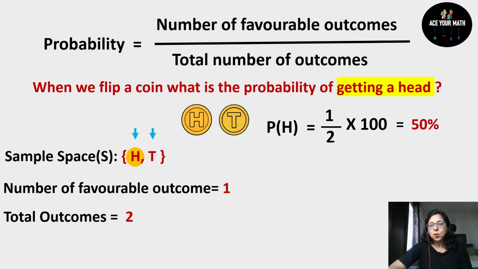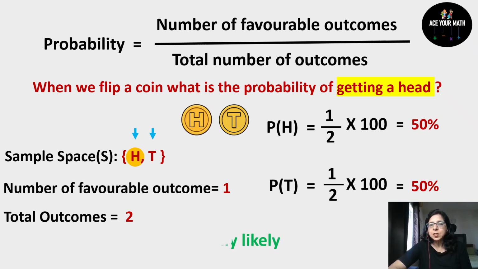Now you can also find the probability of getting a tail. Now in the sample space, tail is appearing only once. So probability of tail will be 1 upon 2. So favorable outcome for tail is 1 upon total outcomes are 2. And when you multiply it by 100, you will get 50%. So if you see the probability of getting a head and tail, both are same. Both are 50% and 50%. So when the probability of all the outcomes are same, such events are known as equally likely events. Since in this case also it is 50% and 50%, it is an equally likely event.